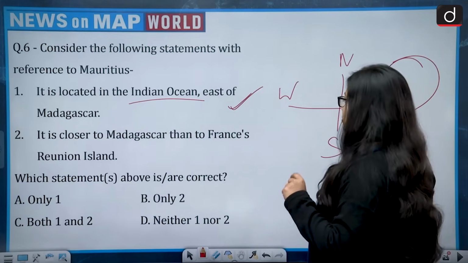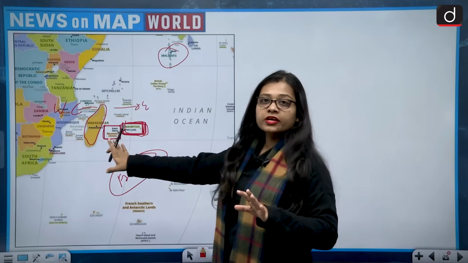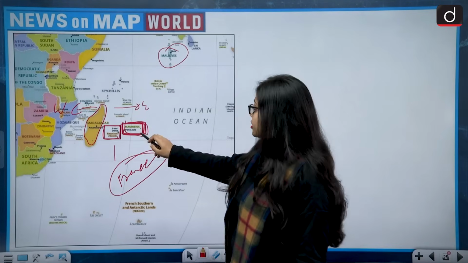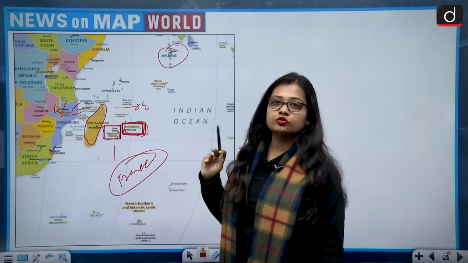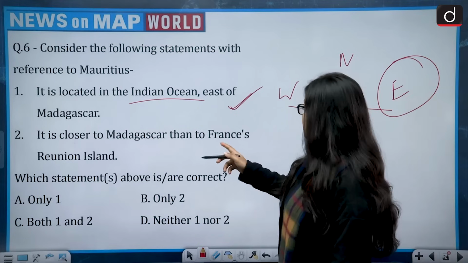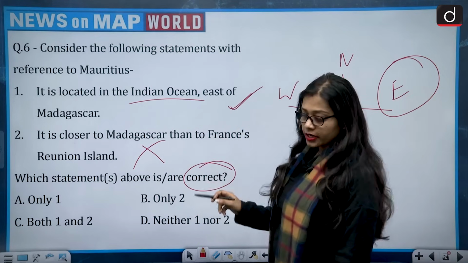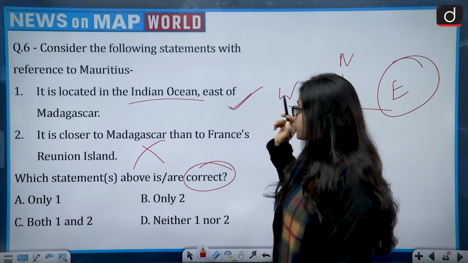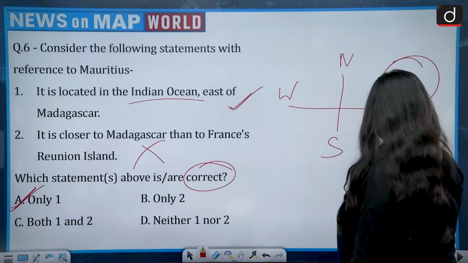Second, it is closer to Madagascar than to France's Reunion Island. Very clearly, we can see on the map that Reunion Island is closer to Madagascar as compared to Mauritius. So it is Reunion that is close to Madagascar, not Mauritius. This is wrong. So which one is correct? First is correct, second is incorrect. So the correct answer becomes only one, that is option A. So option A is correct.